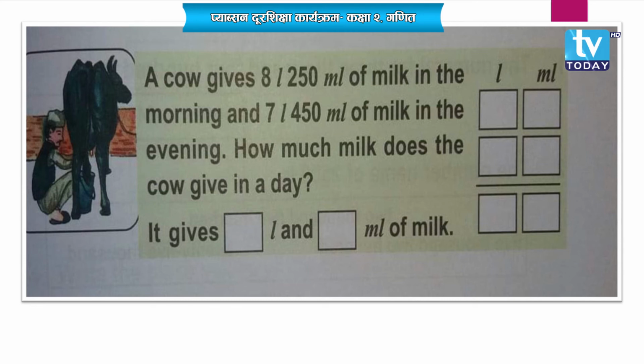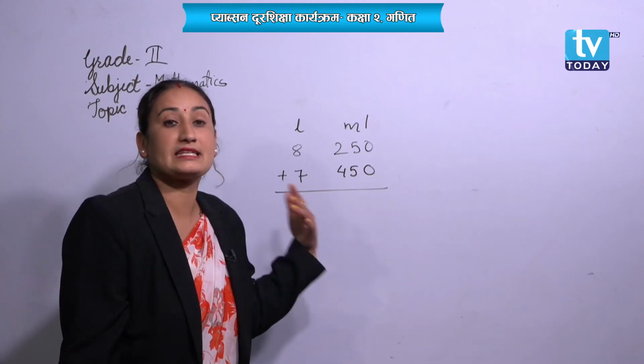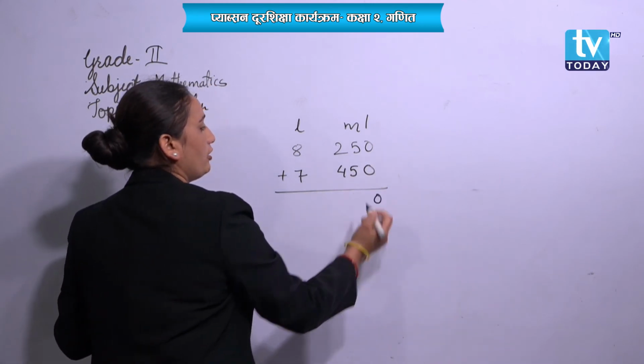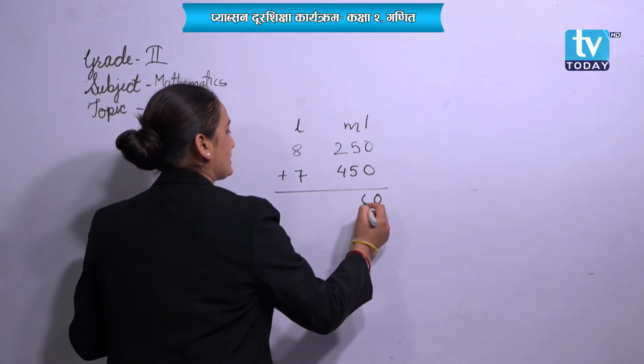Let's write it. Let's have a look students, that a cow in the morning gives 8 liter and 250 milliliter of milk. In the evening the same cow gives 7 liter and 400 milliliter milk. Then altogether how much will it give in a day? Let's add it. Okay, please add it over here. 0, 5 plus 5 it will be 10.